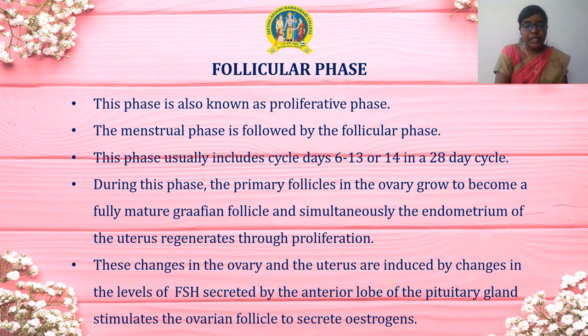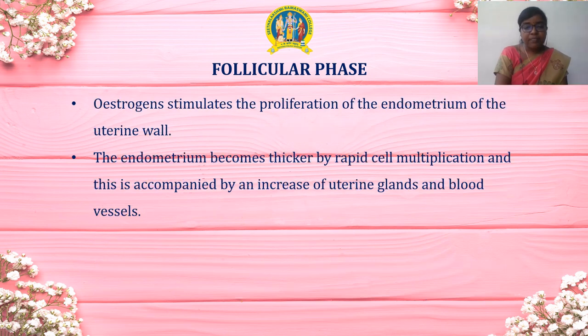These changes in the ovary and the uterus are induced by the changes in the levels of FSH, that is follicle stimulating hormone, secreted by the anterior lobe of the pituitary gland, which stimulates the ovarian follicle to secrete estrogens. The estrogen stimulates the proliferation of the endometrium of the uterine wall. The endometrium becomes thicker by rapid cell multiplication, and this is accompanied by an increase of uterine glands and blood vessels.